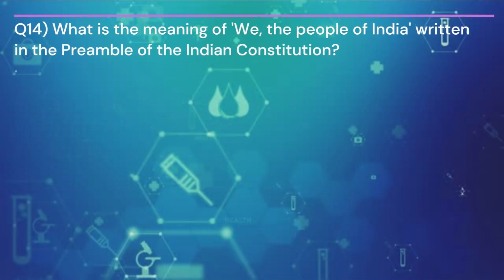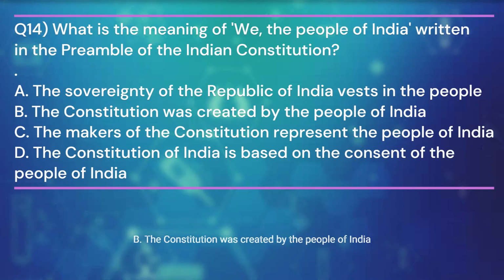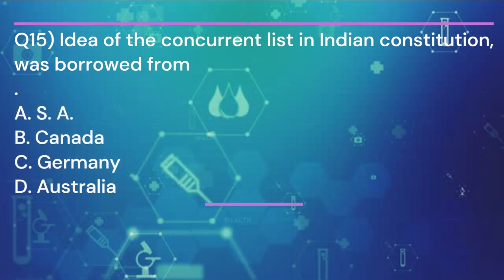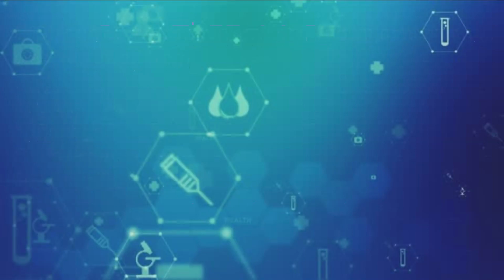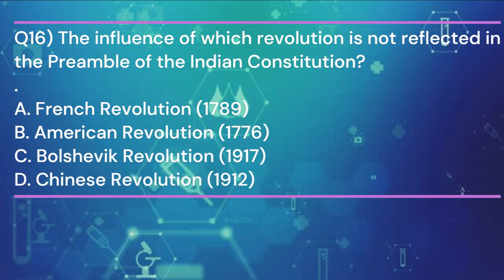Question 14. What is the meaning of "We, the people of India" written in the preamble of the Indian Constitution? And the answer is B. The Constitution was created by the people of India. Question 15. Idea of the concurrent list in Indian Constitution was borrowed from? And the answer is D. Australia.